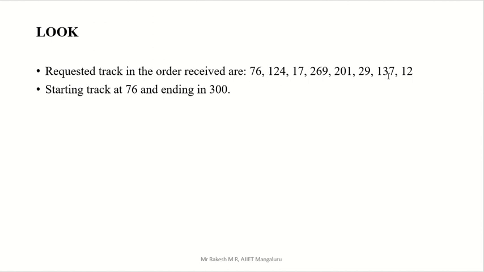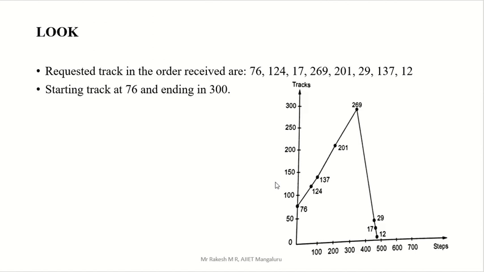We have this one, the request order they have given. You have to supply this, and the starting head is given: the starting head is 76 and the ending is 300. That means the total number of tracks is 300. So 0 to 300, you have to divide according to your requirement.